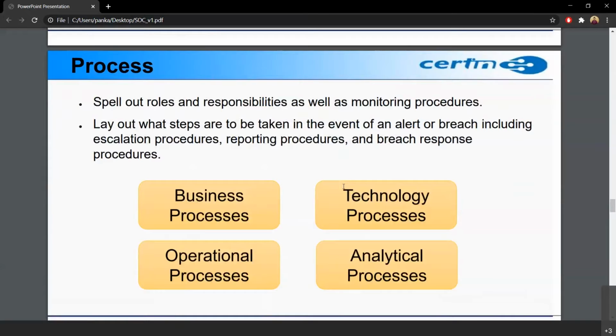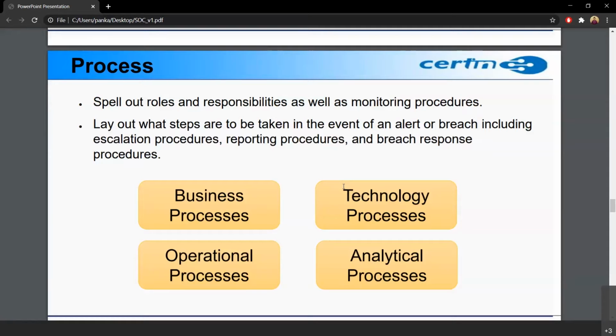So we need to create roles and responsibilities for each and every person out there. What will the incident responder do? What will the threat intelligence finders do? What will the L2, L3 do? So these are the processes that need to be created and scripted so that consistency is there. As a round the clock environment is there, shifts are changing, people are changing, but the method to perform the task should remain the same.